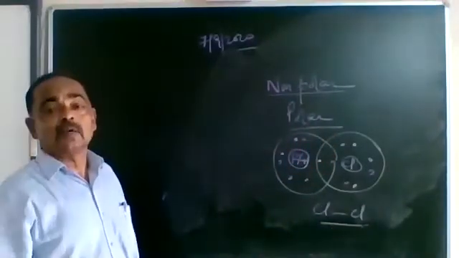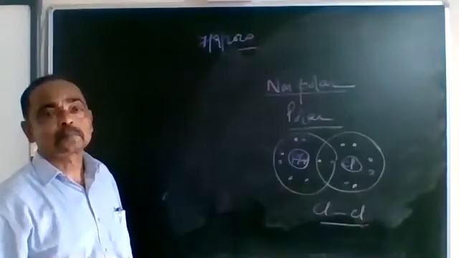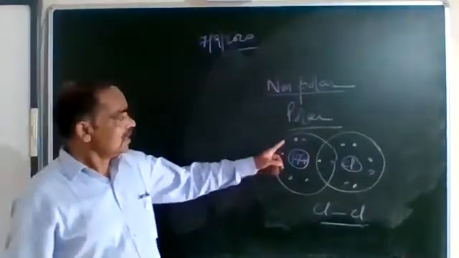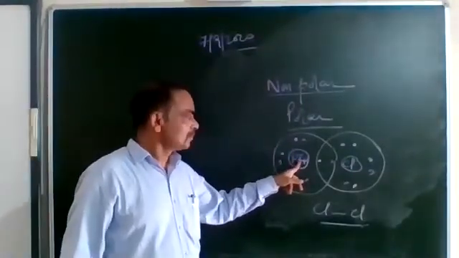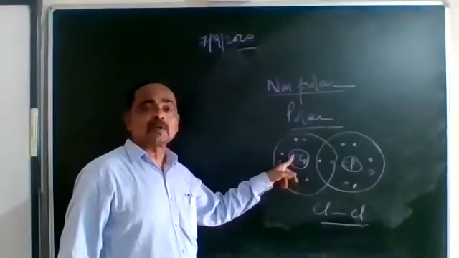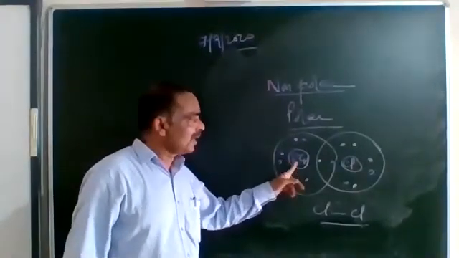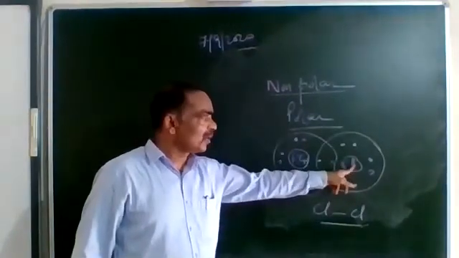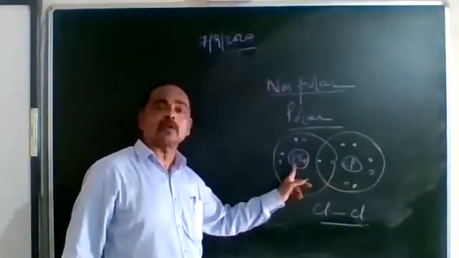Now what is the most important? Have you understood it? Okay, now listen. This chlorine atom, its nucleus has got 17 positive charges. It attracts the electron of the second chlorine atom, and the second chlorine atom attracts the electron of the first chlorine atom.